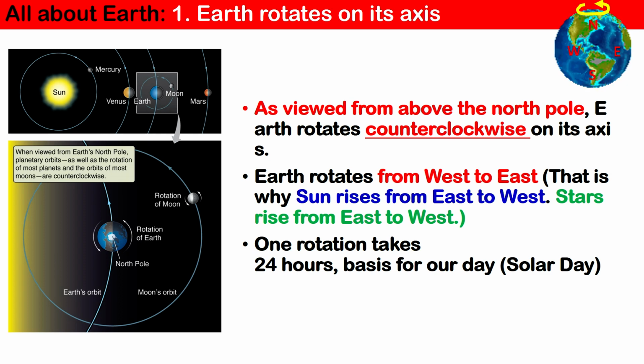As viewed from above the North Pole, Earth rotates counterclockwise on its axis. Earth rotates from west to east. That is why the Sun rises in the east and sets in the west. Stars rise in the east and set in the west. One rotation takes 24 hours, the basis for our day, the solar day.